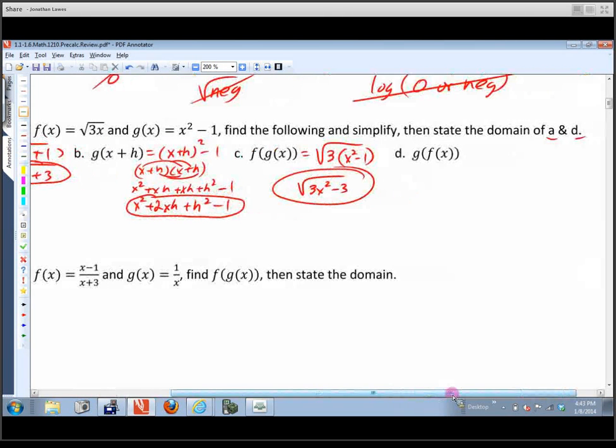And then this last one here. So for d, this again is a composite function. So we want to find g of f of x. So now we're going to take f of x and we're going to plug it into g of x. So what we get here is this.